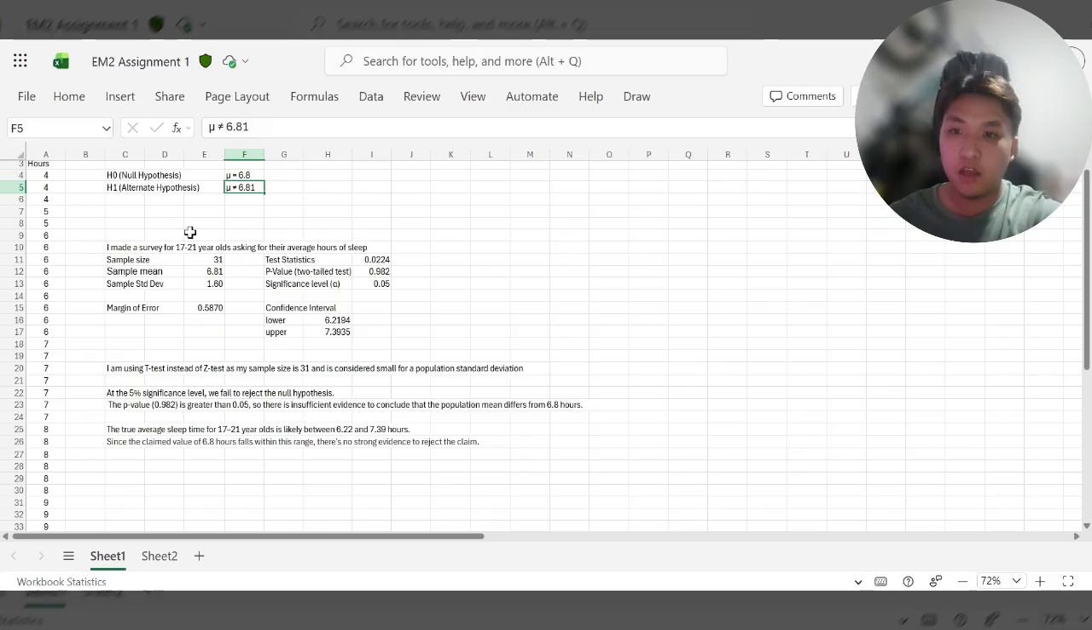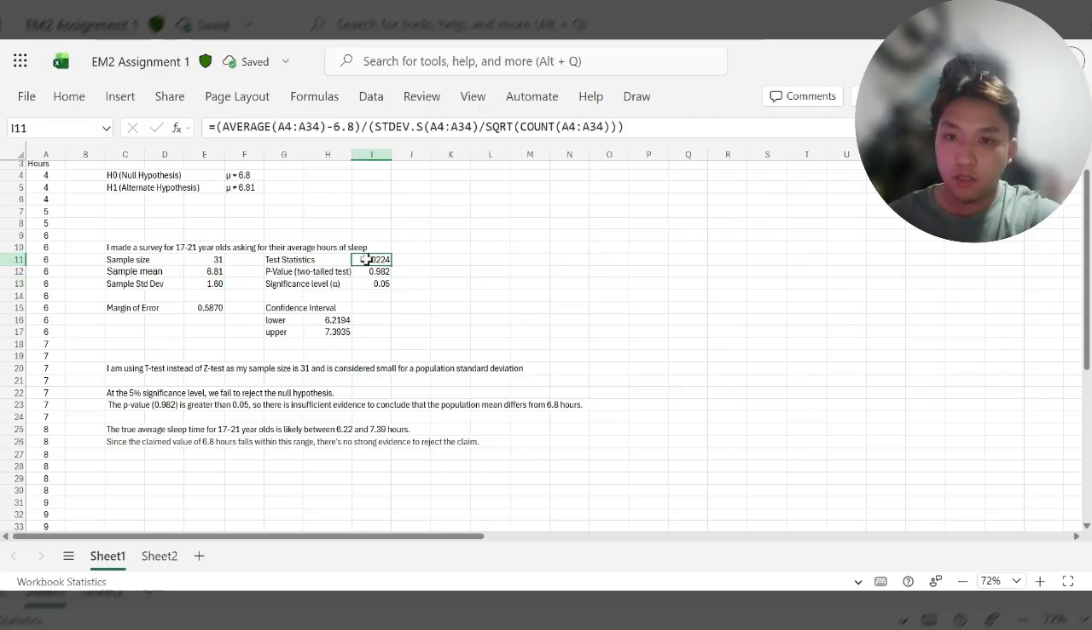For my sample, it's shown that my sample size is about 31 respondents and my mean is 6.81. My sample standard deviation is about 1.6 hours. And since the sample size is relatively small and the population standard deviation is unknown, I use a t-test instead of a z-test. For my t-statistic and my p-value, using the values from my sample size, mean, and standard deviation,